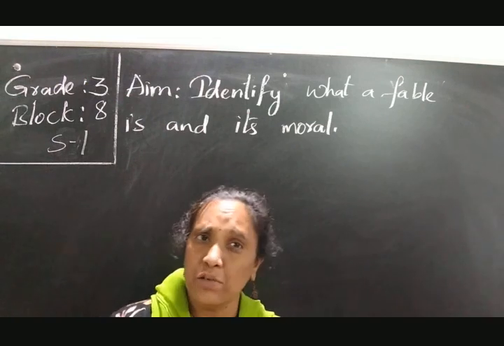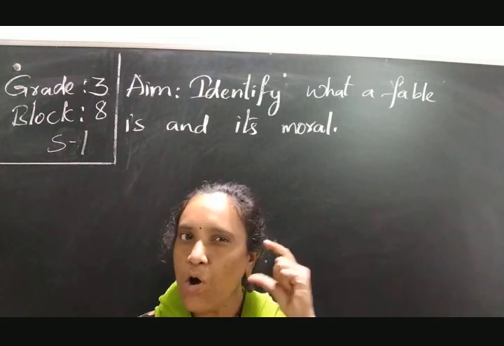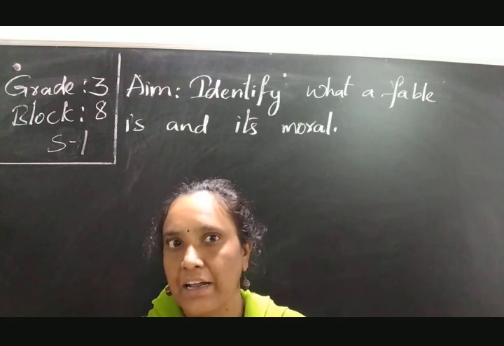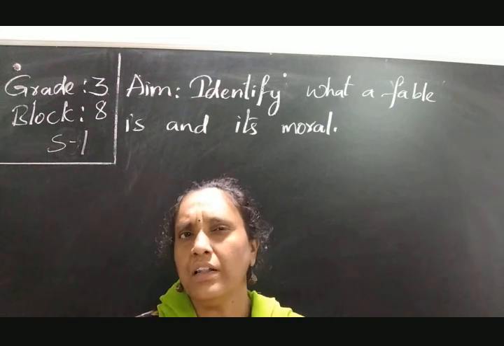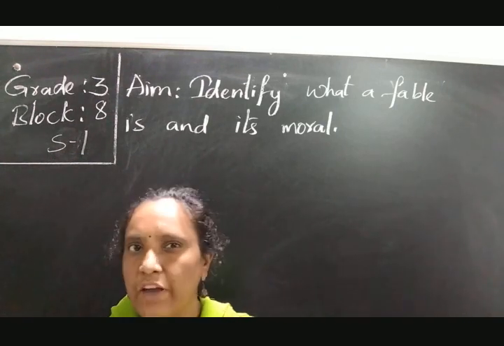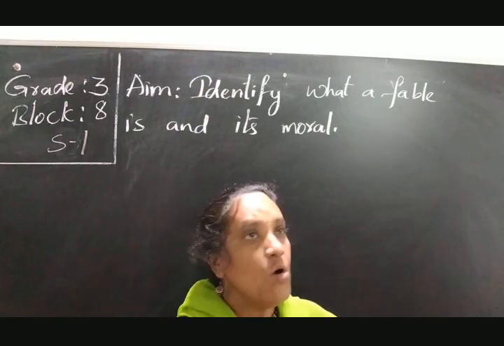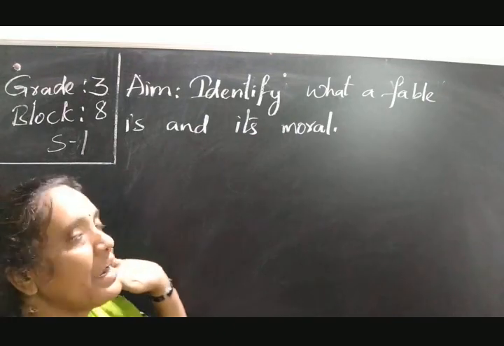So what are we going to learn in this? We are going to learn a story about a small mouse and a big lion. What are they going to do? What happened to them? This all we are going to read. Now see the aim: to identify what a fable is and its moral.